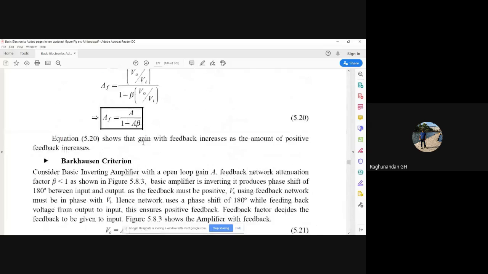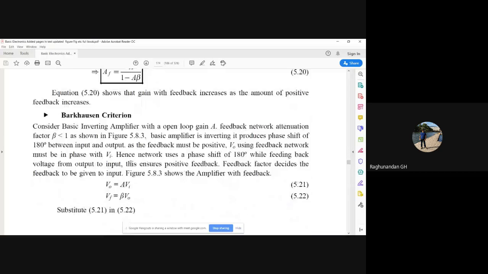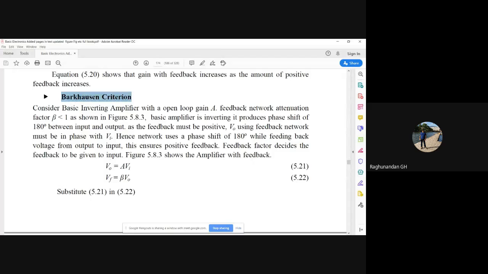Next, after this, we have the Barkhausen criteria. This is very, very important. They will 100% ask: state Barkhausen criteria. There are two criteria you have to mention. For 4 marks, it is 100% they'll ask. Every paper will have this Barkhausen criteria.